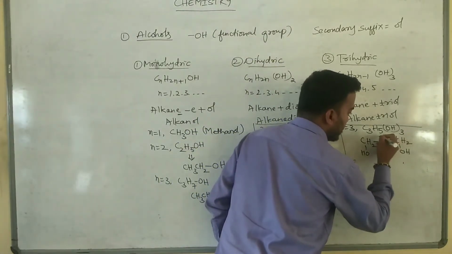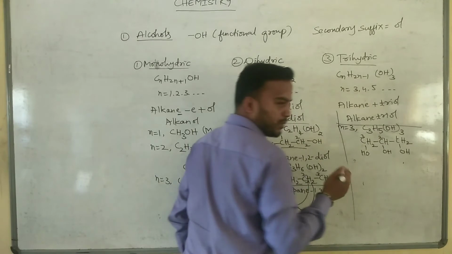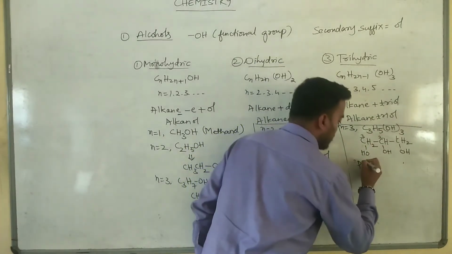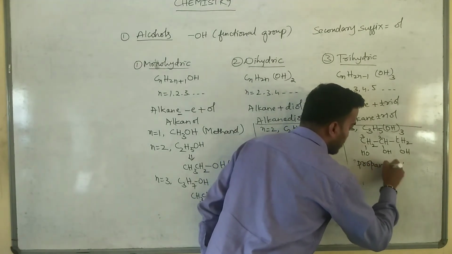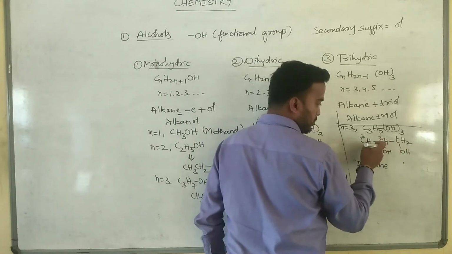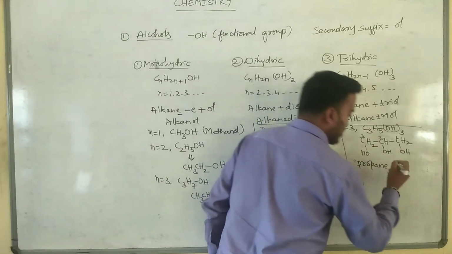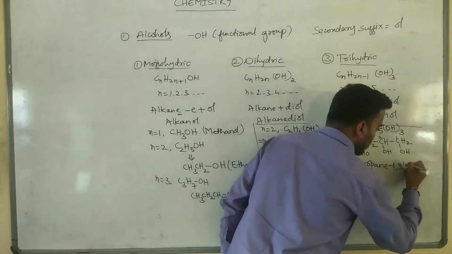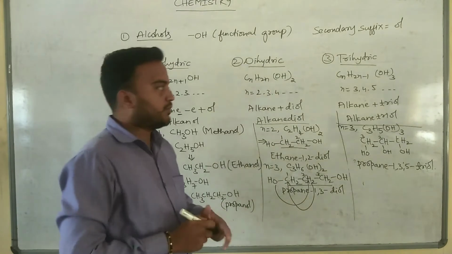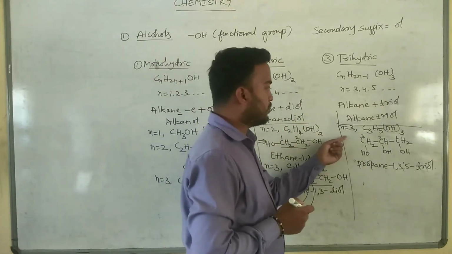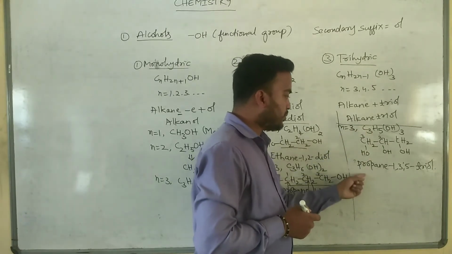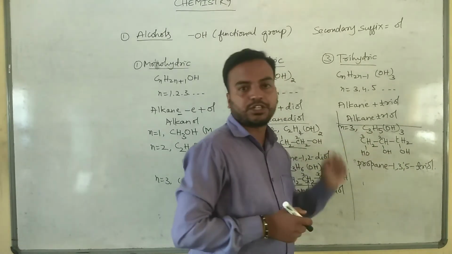Okay. So what is the IUPAC name for that compound? Numbering should start from any end. 1, 2, 3. So number of carbon atoms are 3. See what the IUPAC name says? Alkane triol. First name the alkane: propane. Triol, I mean OH group present in first carbon atom, second carbon atom as well as third carbon atom. 1, 2, 3 triol. So for trihydric alcohols, when we put n is equal to 3, we will get C3H5(OH)3. The IUPAC name for this compound is propane 1,2,3 triol.